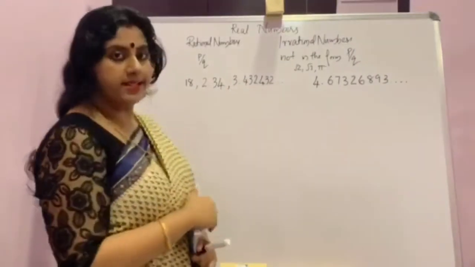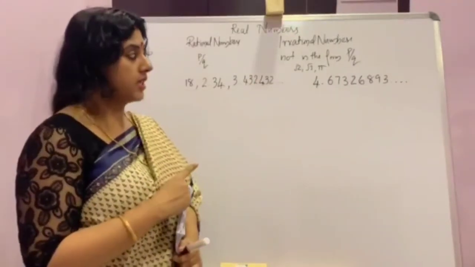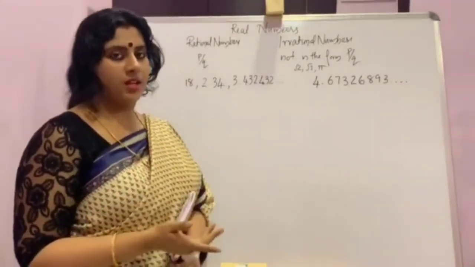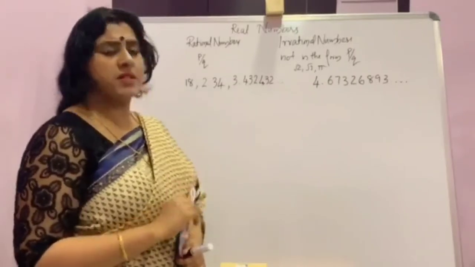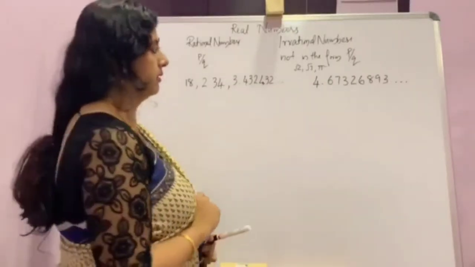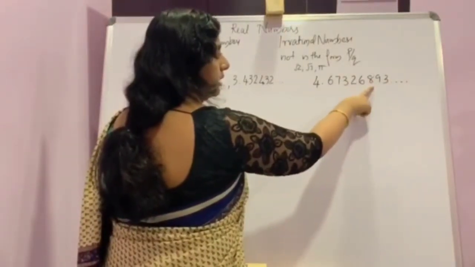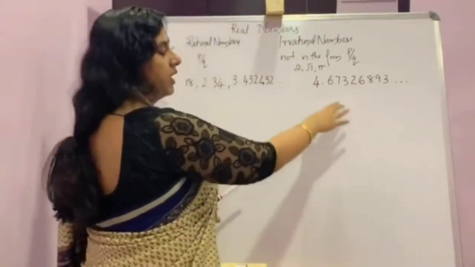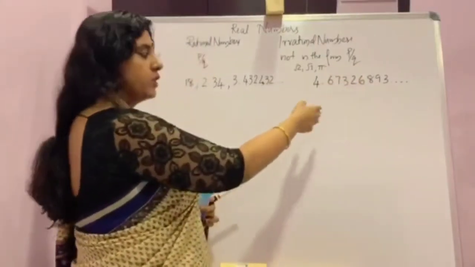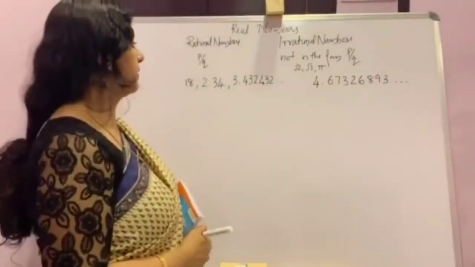It is not ending. But is it repeating? No. A set of numbers is not repeating. If it was repeating after 6, this must be 7. But no, it is some other number, so it is not repeating.